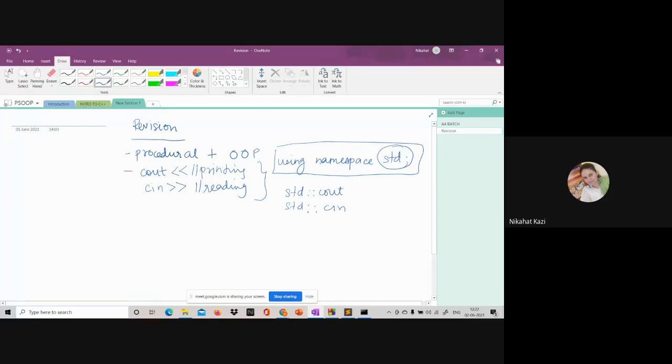If you're not using this, then you have to write the entire thing, right? So new line, endl. endl is something which is introduced in C++, that you can use instead of a new line. This is equivalent to the new line character, \n.